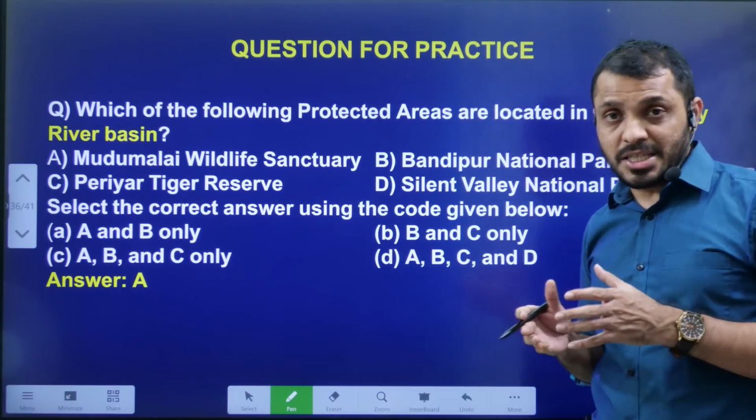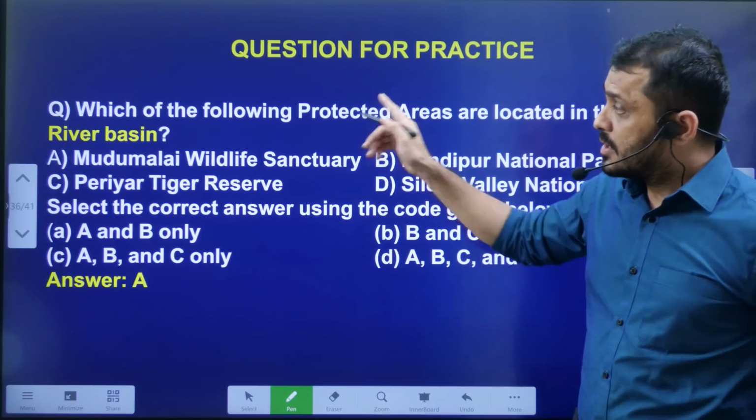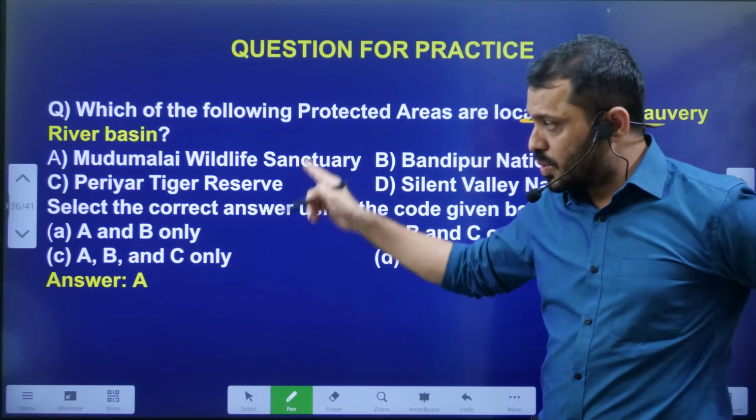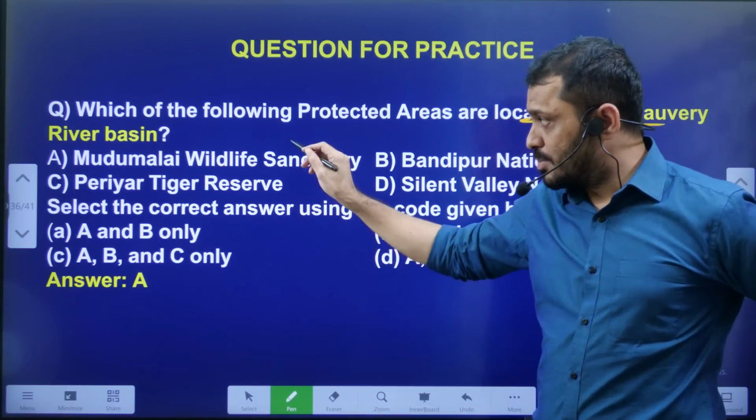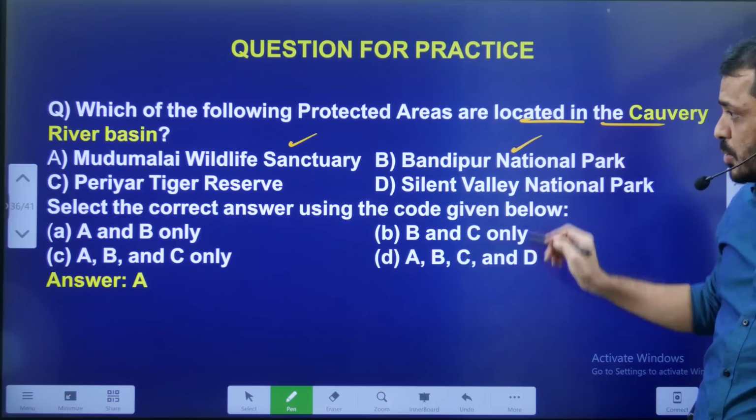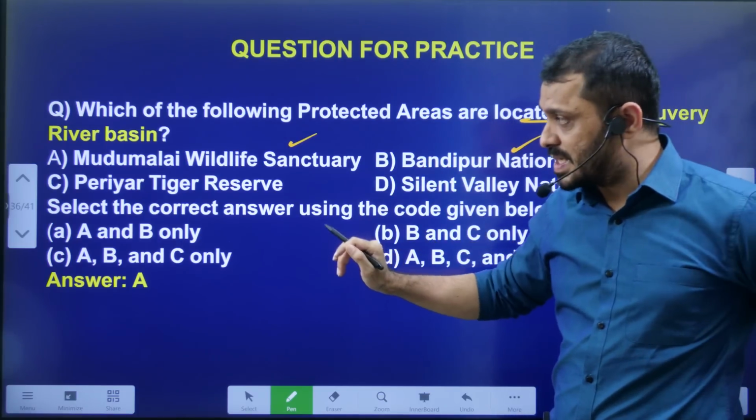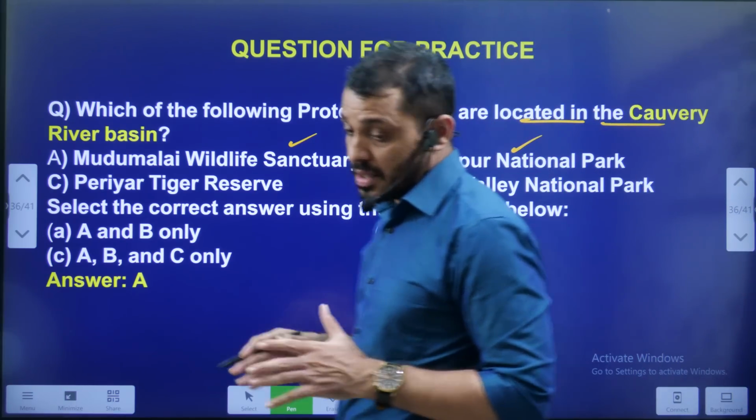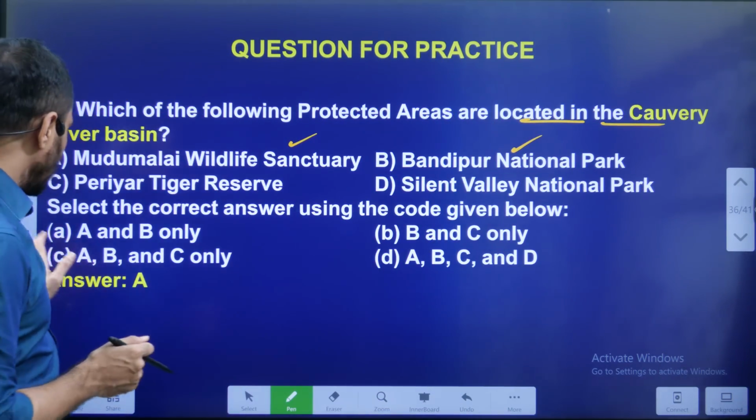Now let's see the MCQs which we discussed in the last class. Which of the following protected areas are located in the Kaveri River Basin? Mudumalai Wildlife Sanctuary as well as Bandipur National Park come under the Kaveri River Basin, whereas Periyar Tiger Reserve and Silent Valley National Park don't fall under the Kaveri River Basin.